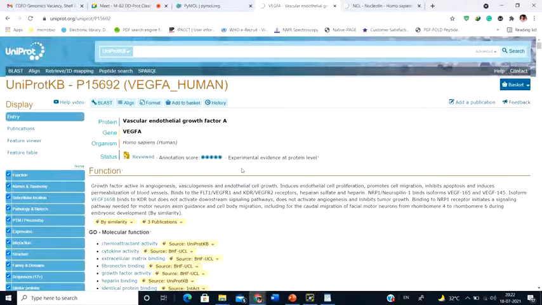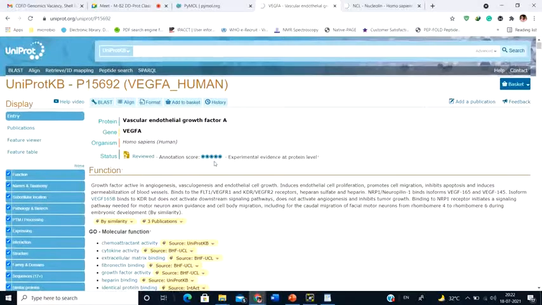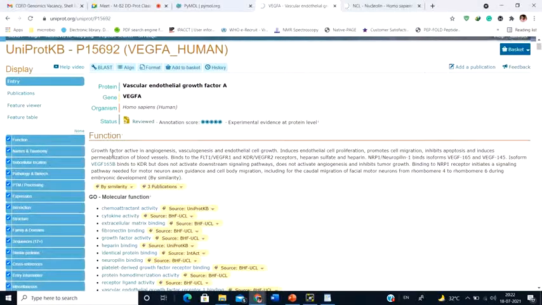That means people have evidenced this particular protein at the experimental level, at the protein level. They have worked with this particular protein, developed antibody, and they found this protein to work with the human cell. Okay. And since a lot of people have worked with this particular thing, it's a 5-star. Okay. So next, the function. If you read, it's going to give you the basic function of this particular molecule. So see, this is a growth factor that is active in angiogenesis, vasculogenesis, and endothelial cell growth.